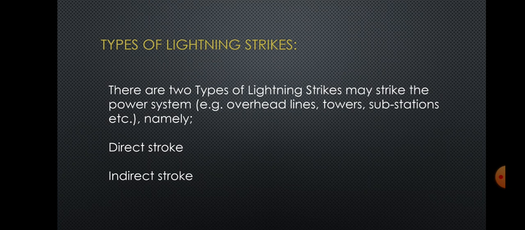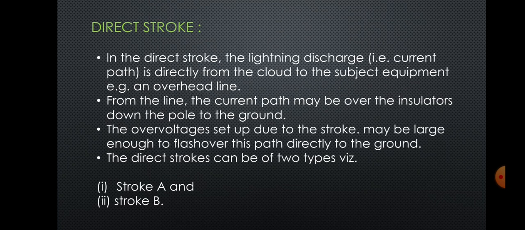It may be noted that the current in the leader streamer is low, less than 100 amps, and its velocity of propagation is about 0.05% that of the velocity of light. Moreover, the luminosity of the leader is also very low. The path of the leader streamer is a path of ionization and therefore a complete breakdown of insulation.